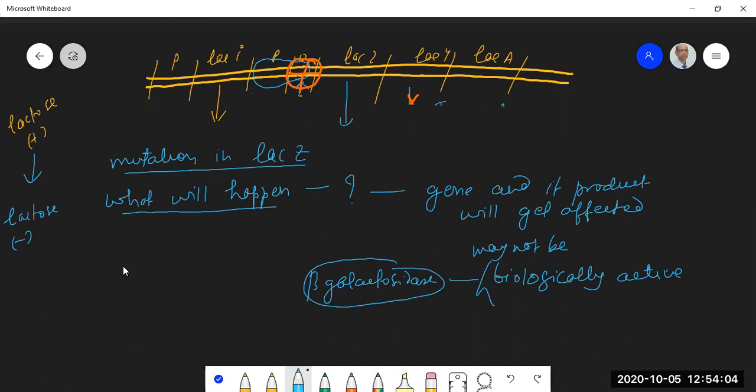Okay. Let us understand, take a different example. There is a mutation in the regulator gene.